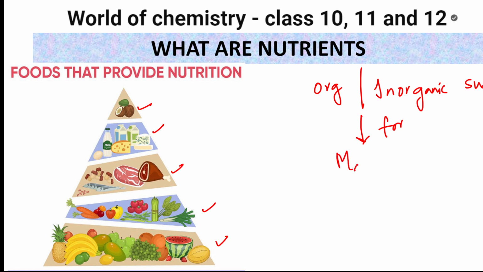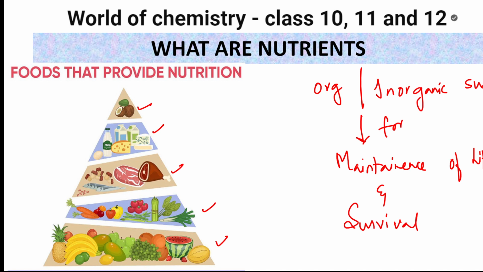For maintaining life, for various activities, and for survival also. So nutrients are organic or inorganic substances which are used for maintenance of life and survival. Yes or no?